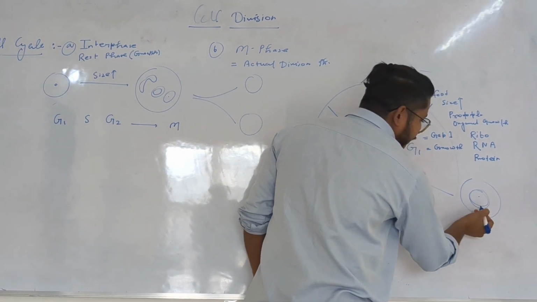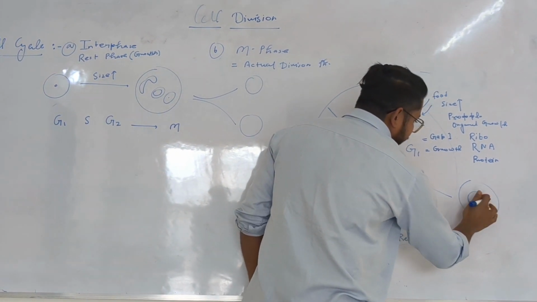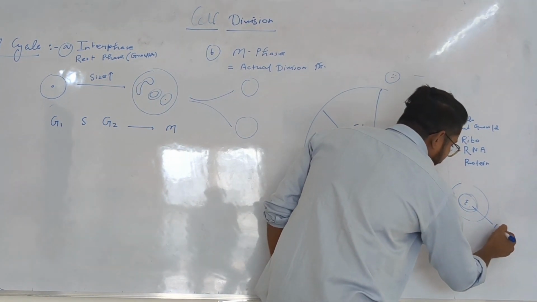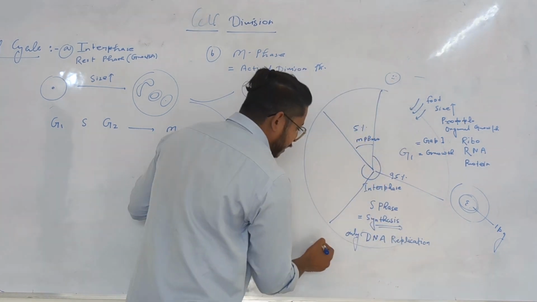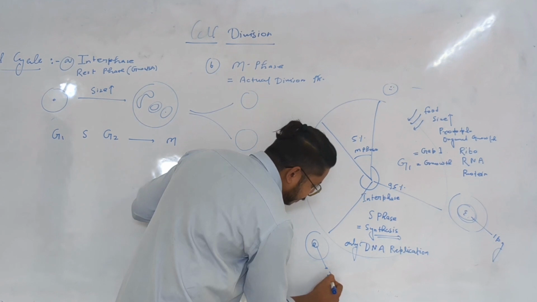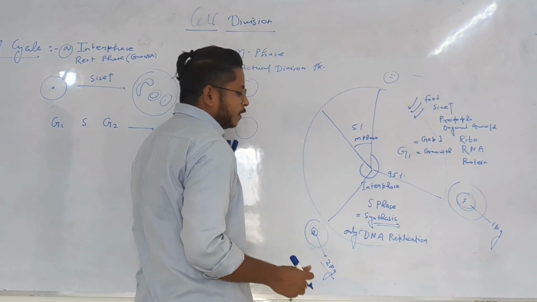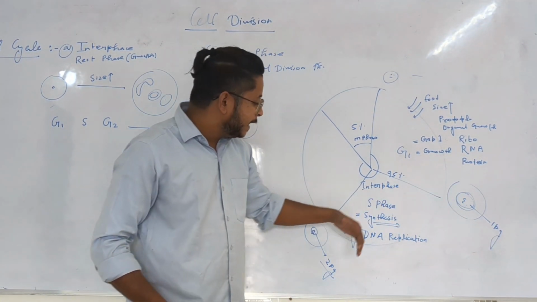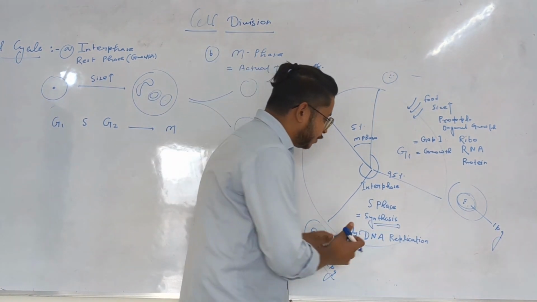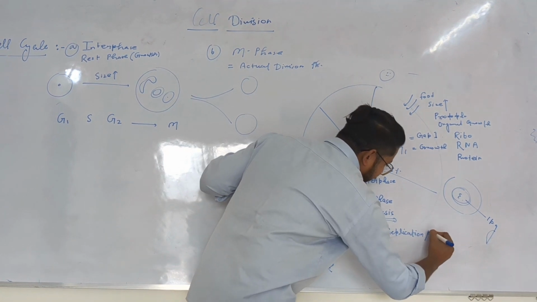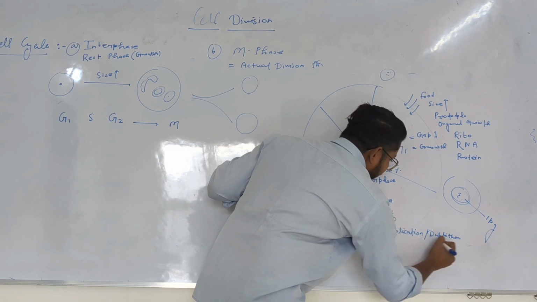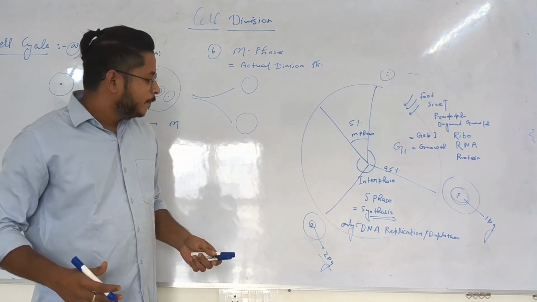And inside the nucleus, you know that DNA is present. So in this case, if the amount of DNA is 1 picogram, then after this phase the DNA amount is going to increase and become 2 picogram. The amount of DNA is going to duplicate, or replicate, so it is called DNA duplication or DNA replication. It is also called duplication of DNA; the whole amount of DNA is going to double here.